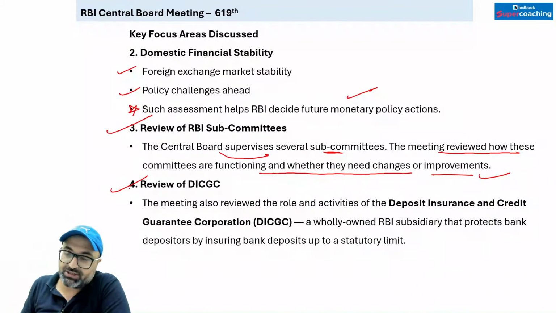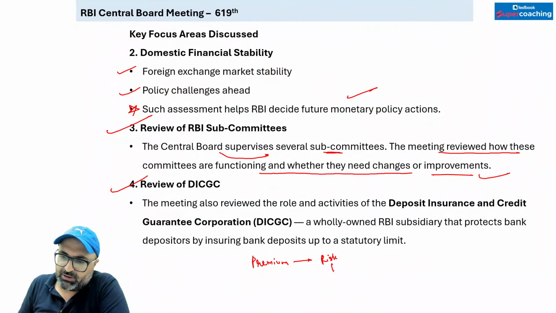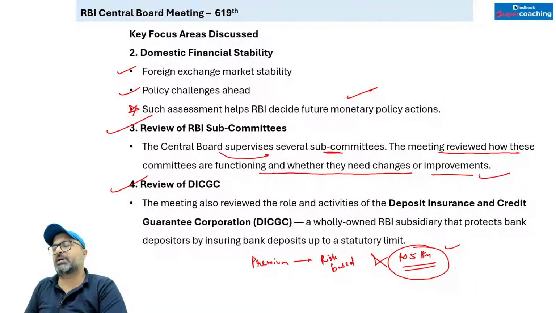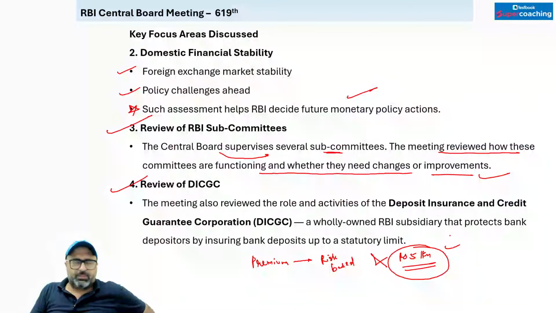But there are 2 points on this. The first point is what RBI has proposed: the premium will not be flat for every bank. It will be risk-based premium. For a highly risky bank, the premium will be high. Secondly, it was also recommended that the 5 lakh rupees per individual per bank insurance value will also be enhanced as per the requirement.